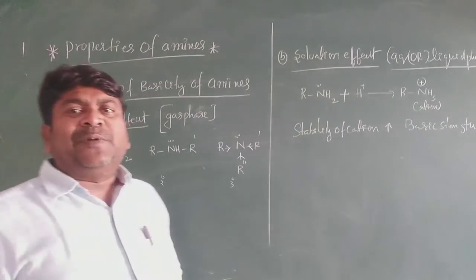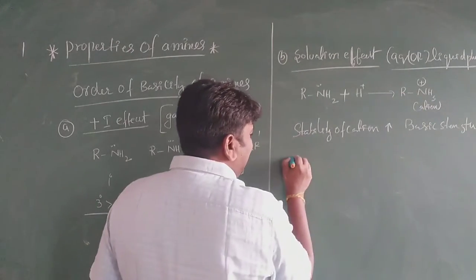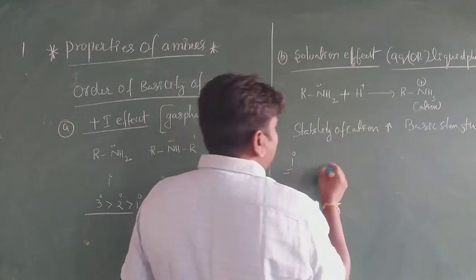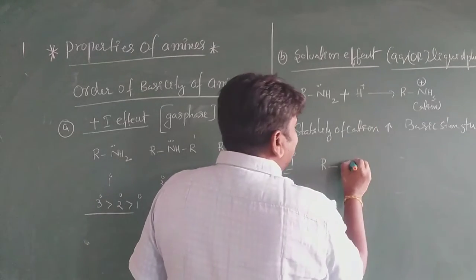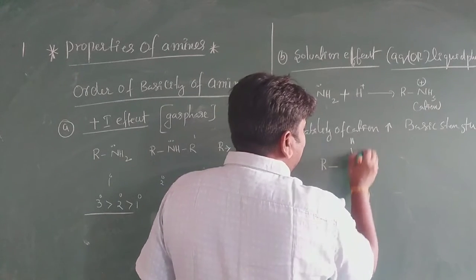Cation stability depends on hydrogen bonding. Suppose you take the primary amine. In primary amines, what do we have? It is N plus with hydrogen and hydrogen.